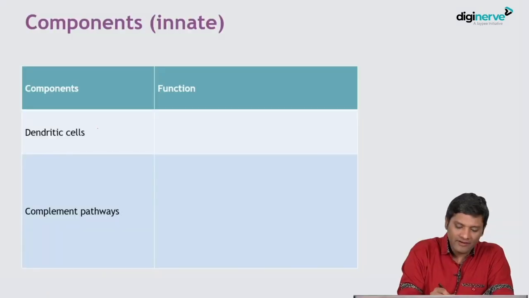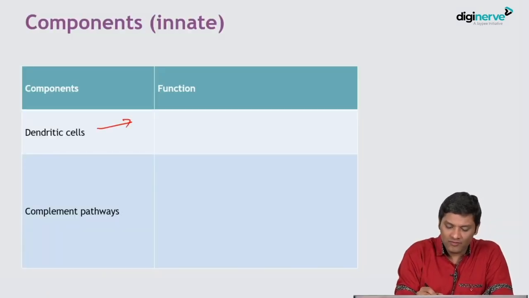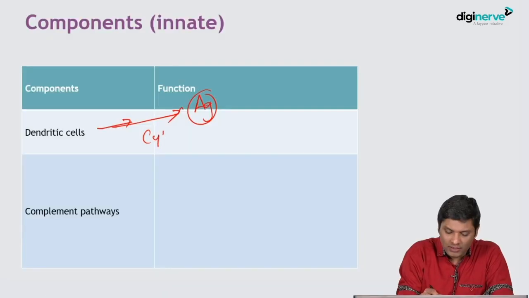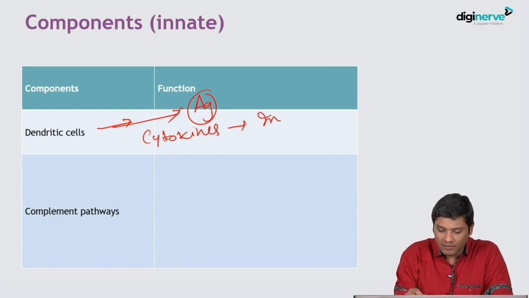There are a few more components like dendritic cell and complement pathway. Whenever a microbial entry takes place, dendritic cells respond to the microbial invasion and produce various cytokines which can induce inflammatory response.